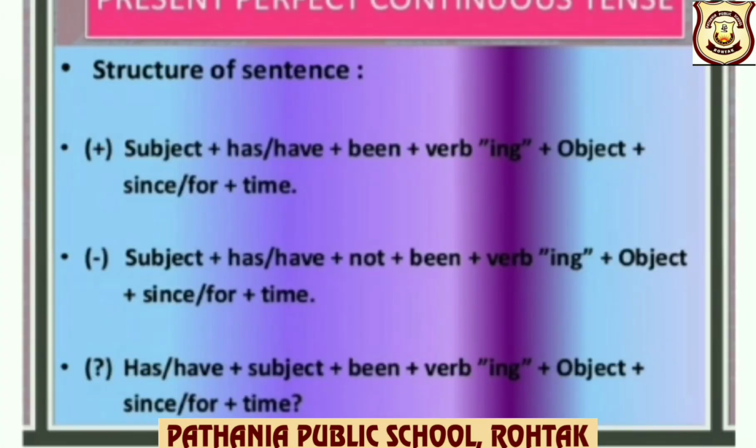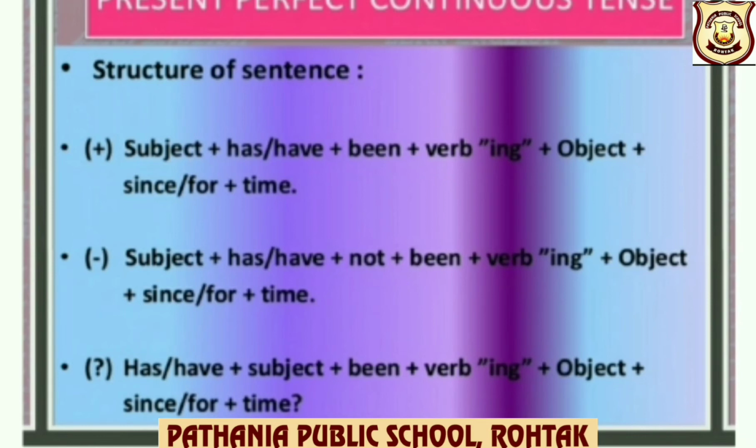Structure of present perfect continuous tense. Positive: subject plus has for singular subject, have for plural subject, plus been plus verb-ing plus object plus since or for plus time.